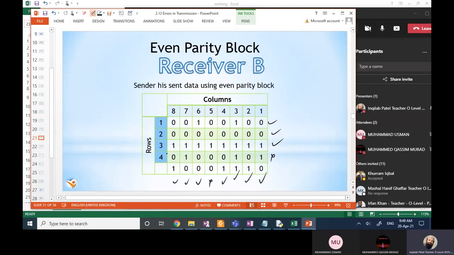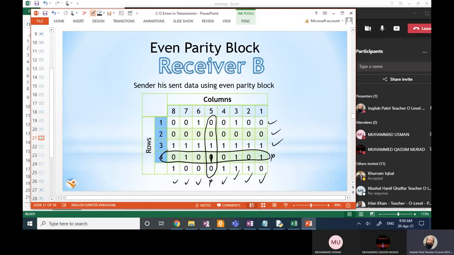Now we have an error in this row and in this column. It means if we are using parity block, we can identify the bit where there is an error, and what we need to do is just flip this bit. If it is 0, it will become 1.